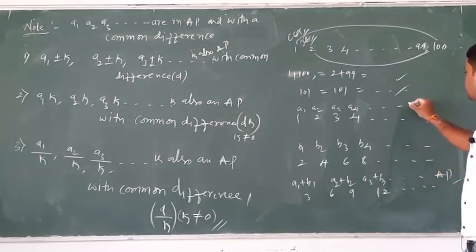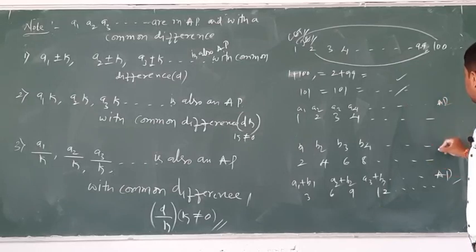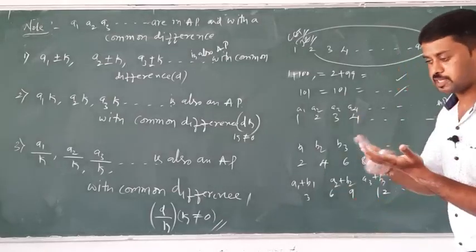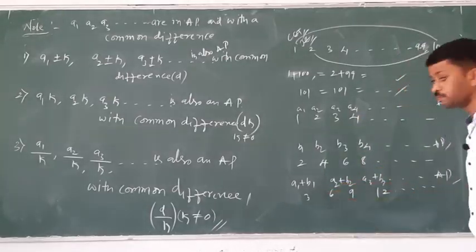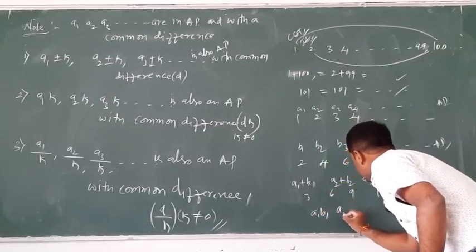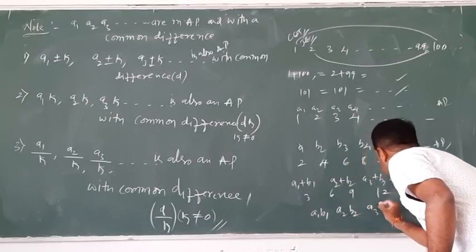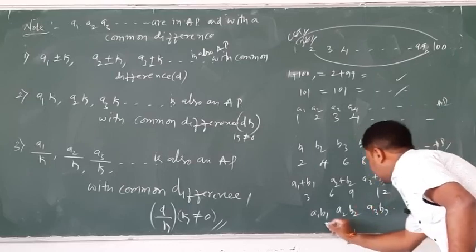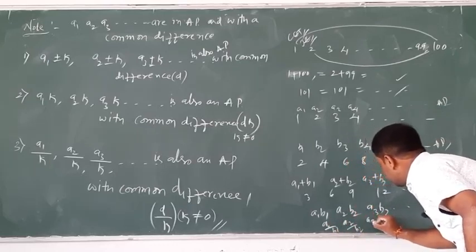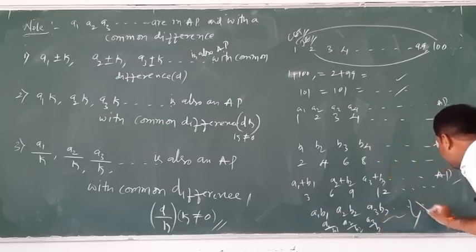I take first a1, a2, a3 which is an AP, and b1, b2, b3 which is also an AP. Therefore adding these terms, a1 plus b1 and so on, is also an AP. But a1b1, a2b2, a3b3 and so on, and a1 by b1, a2 by b2, a3 divided by b3 and so on, are not an AP.